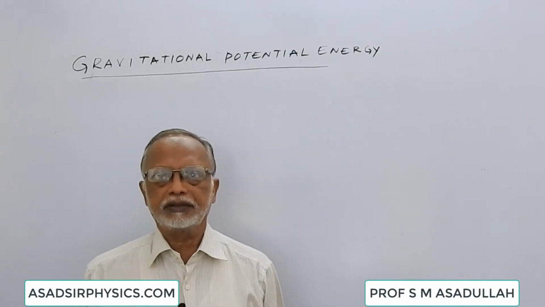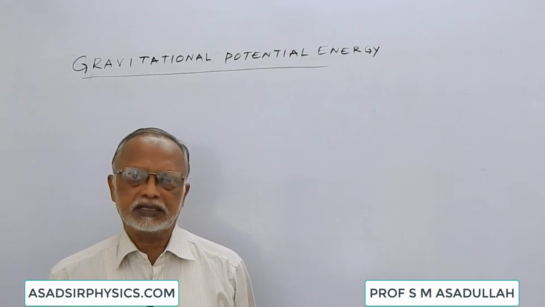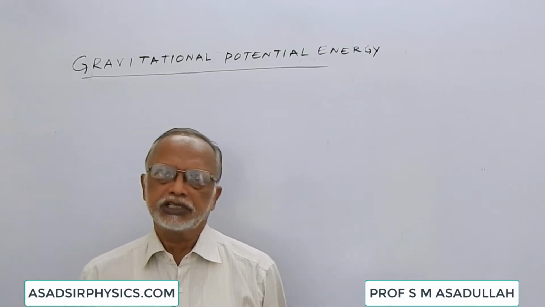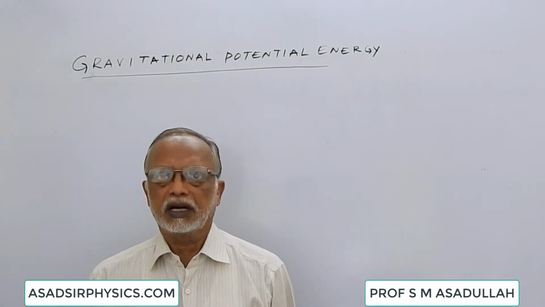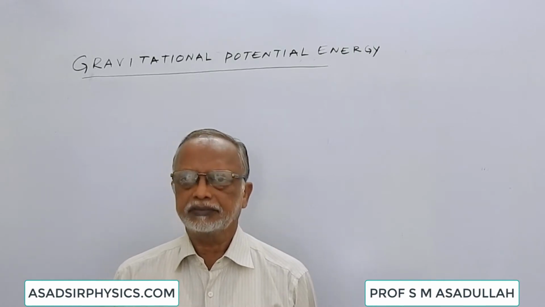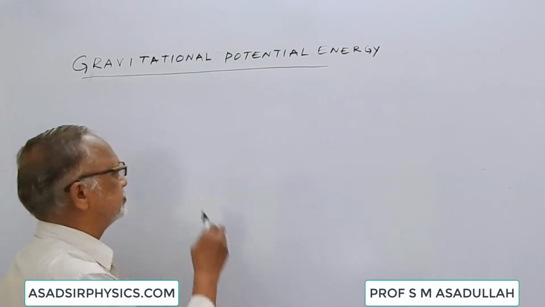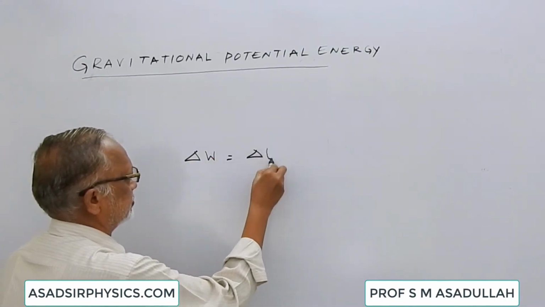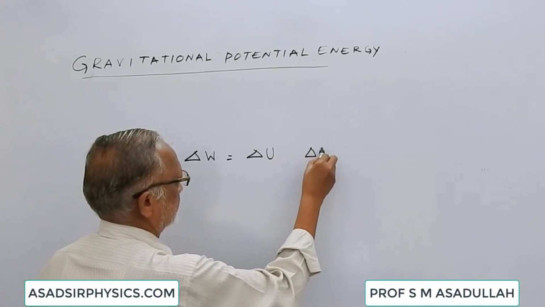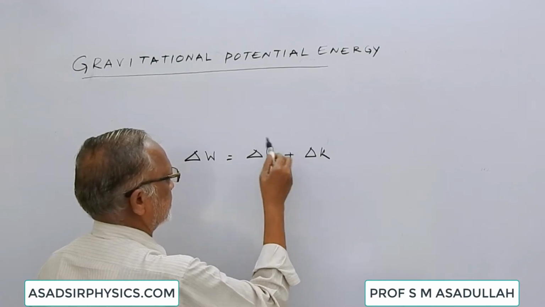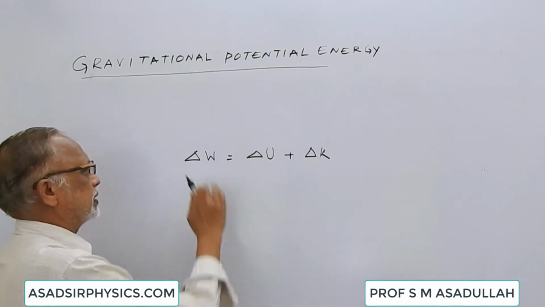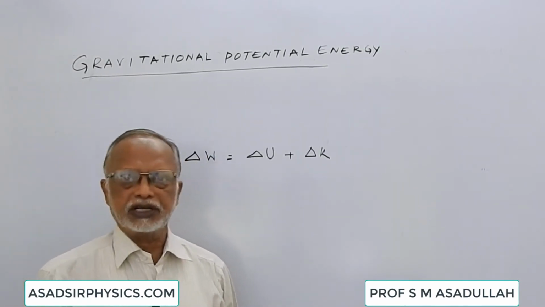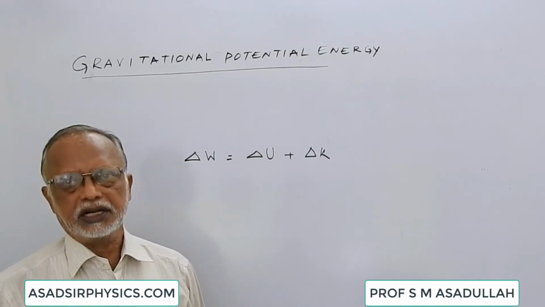According to the work-energy theorem, the work done against a conservative force will appear as change in potential energy and change in kinetic energy. If delta W is the work done, delta U is the change in potential energy, and delta K is the change in kinetic energy, then the work done is numerically equal to the sum of the change in potential energy and the change in kinetic energy.